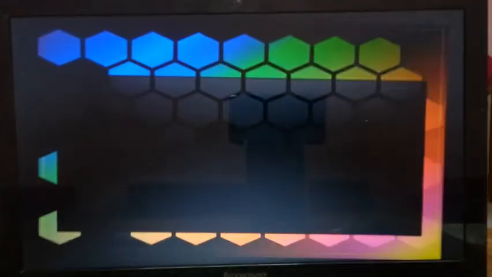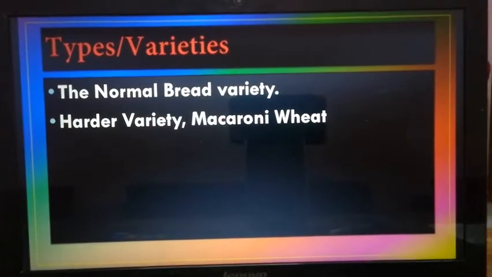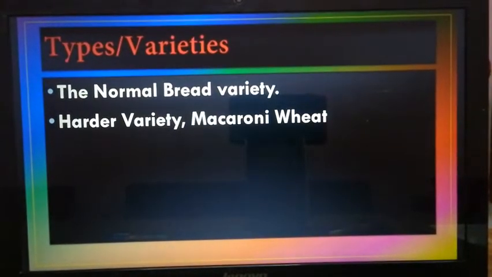Types and varieties: there are different types of wheat. The first type is the normal bread variety, and the second is the harder variety or macaroni wheat. The normal bread variety grows on irrigated lands where the soil is friable, loamy and clayey in nature.